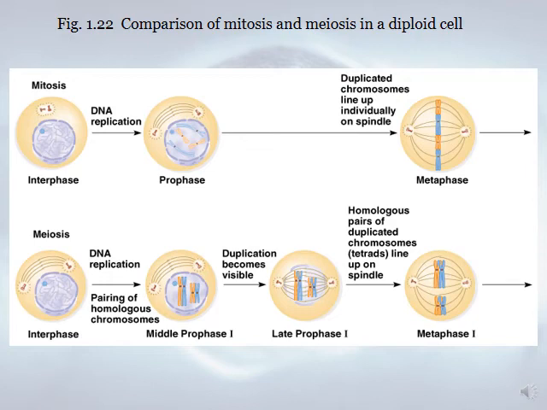So tetrads line up at the middle of the cell, homologous pairs of duplicated chromosomes, at the equatorial plate. Here metaphase.